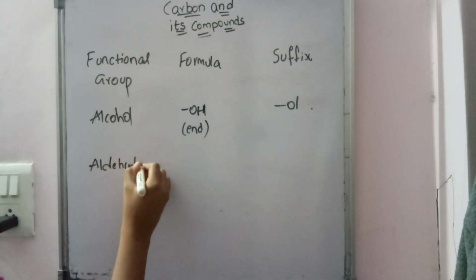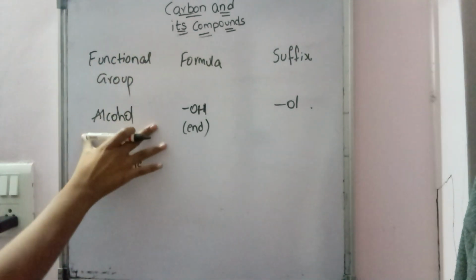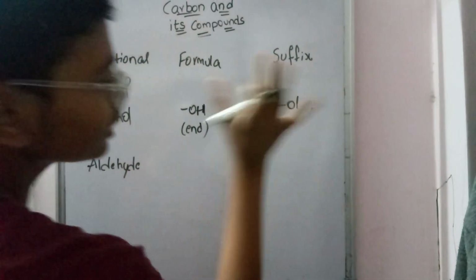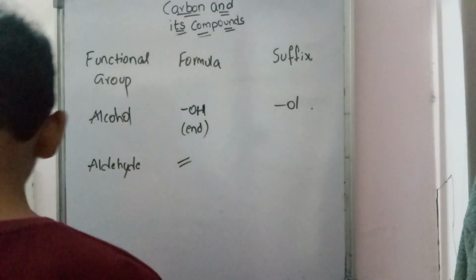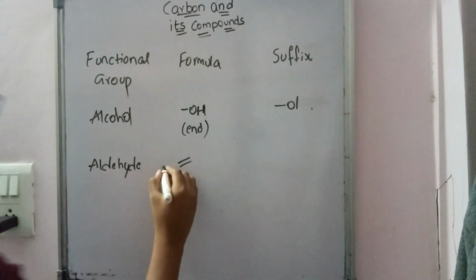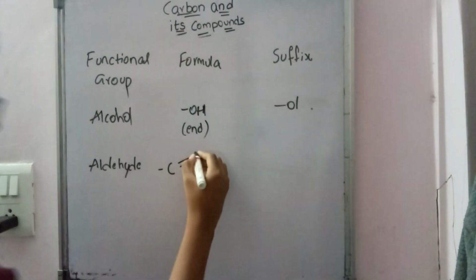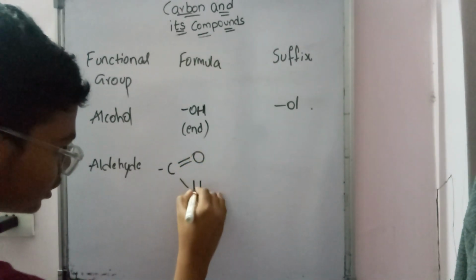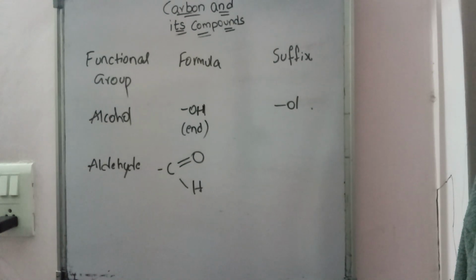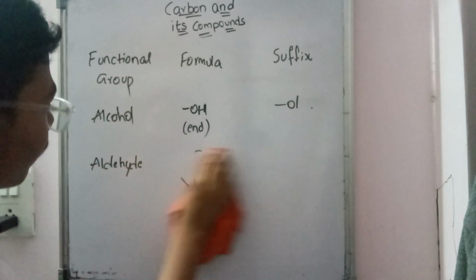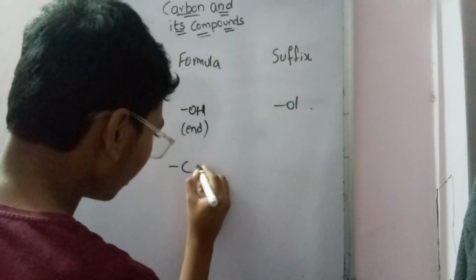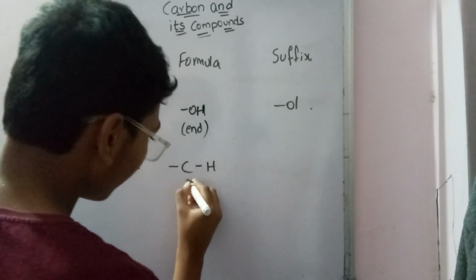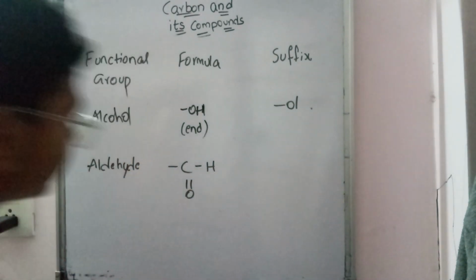There are no properties, we have to just remember the functional group name, formula, and suffix. Very easy. Aldehyde is single bond C, double bond with O, and single bond with H. Okay. For your clarity, I'll draw in a very simple manner than this, like this.